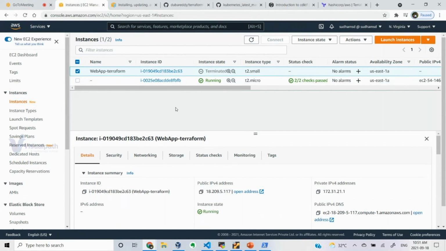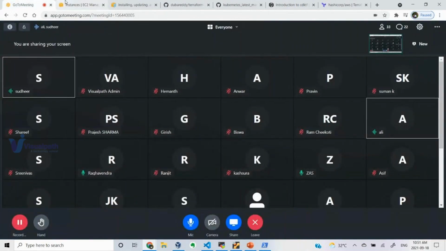How long is the duration of the course? It will take one month, daily one hour, excluding Sundays. On Saturday we will have a session, but if it is not really needed, I will not take it. Why? Because some people are working and need time to practice. They might get only Saturdays and Sundays to practice. It depends on that criteria, and I may or may not take Saturdays and Sundays.